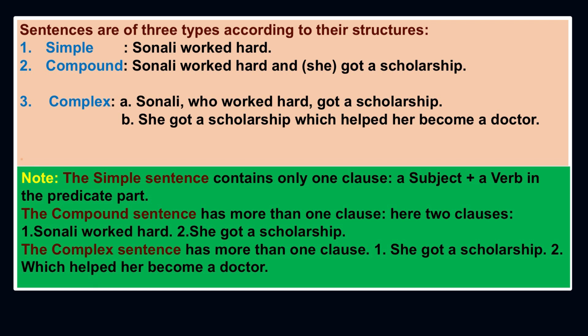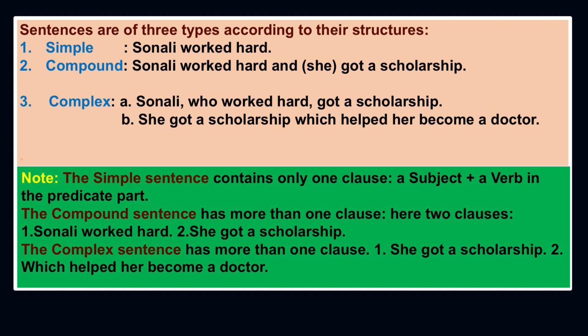So, Sonali got a scholarship, and in the middle, who worked hard. There are two words you see, Sonali got is the finite verb, and who worked hard is another clause. So, there are two clauses here. In the second example, there are two clauses, two small sentences joined by the conjunction and. In the third sentence, there is another clause which is a subordinate clause, we will discuss later, right.